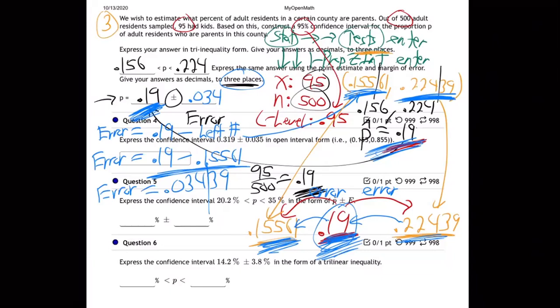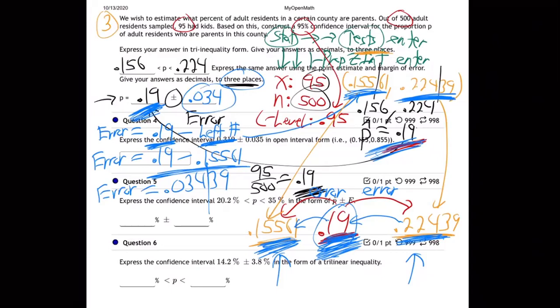How much error? Well, we have the bottom and the top that our calculator told us for the confidence interval. So the error is the jump from the middle up or down to the top or bottom number. You can subtract the top number minus the middle or the middle minus the bottom, which is what I did. I took the middle minus the bottom number, and that gave us the error amount.